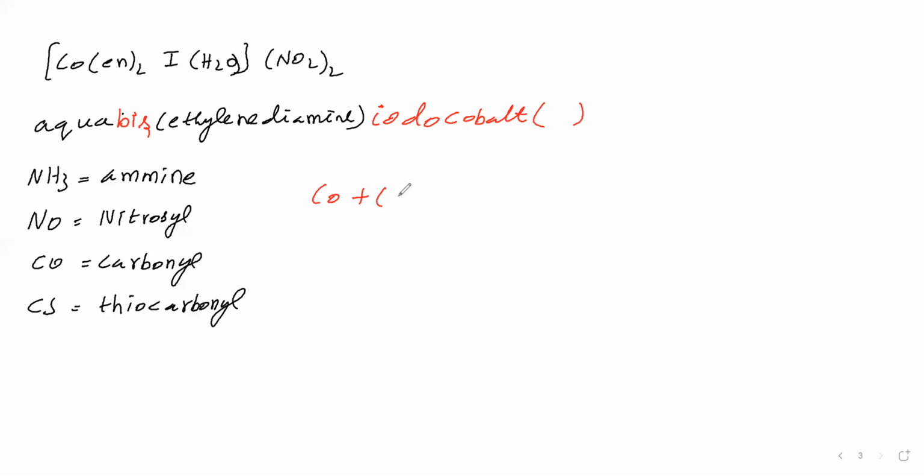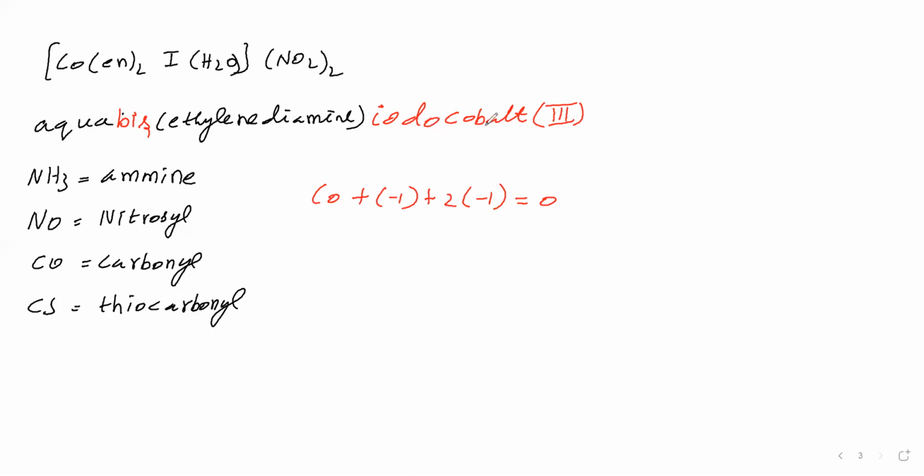Iodine we have to give -1. Water is also a neutral ligand, net charge is 0. Then this NO2 is a nitrite, it is -1. This -1 is present 2 times. Total is 0. So we get the cobalt oxidation number as +3, which we write in Roman numerals like this, III. So now we have said the complex name completely.